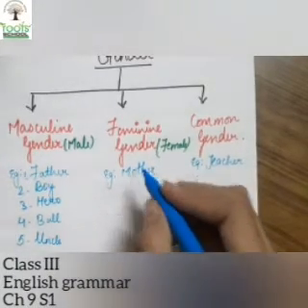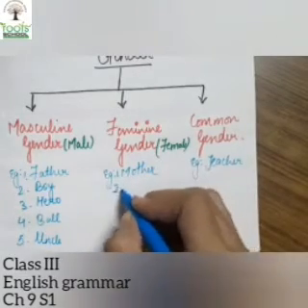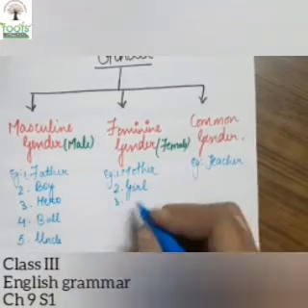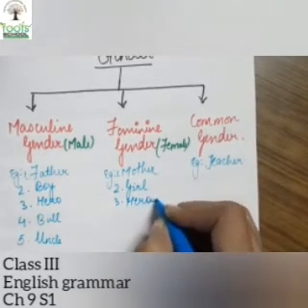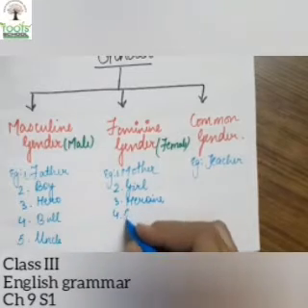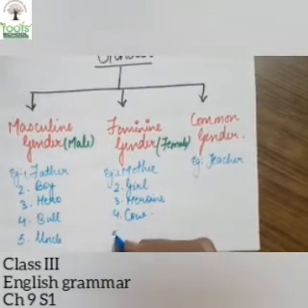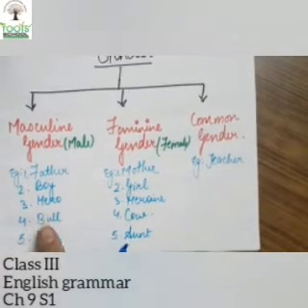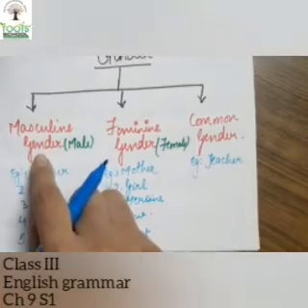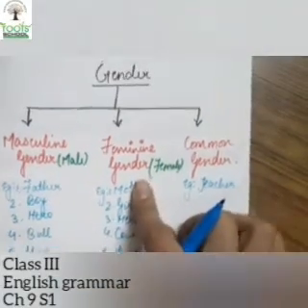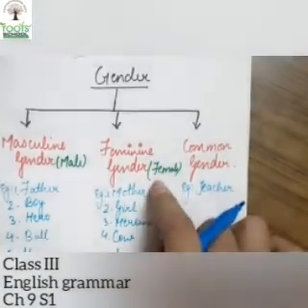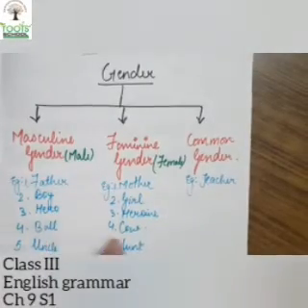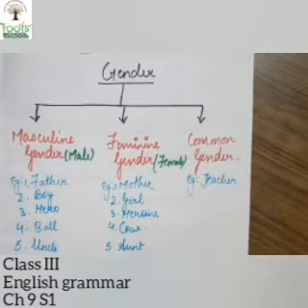Now in feminine, number 1, we can write down mother. Number 2, girl. Number 3, heroine. Cow. Aunt. So this is male, means masculine gender, and this is female, means feminine gender. Feminine of father, mother; boy, girl; hero, heroine; bull, cow; uncle, aunt, like this.